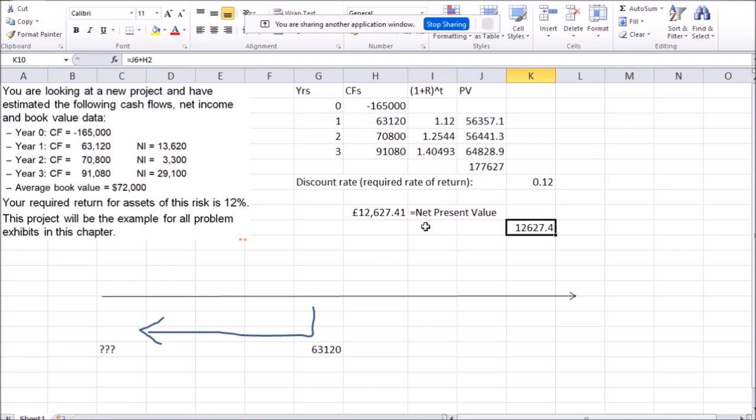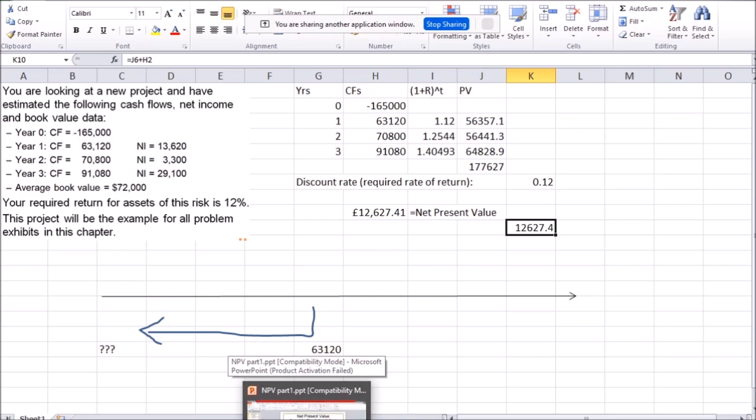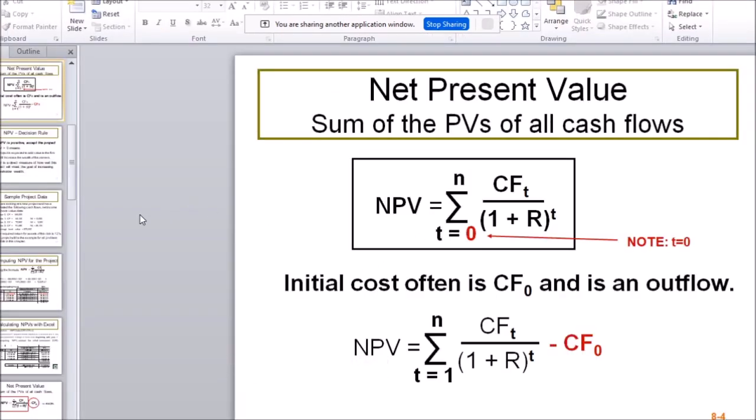So that's what the computer is actually doing. If you forget how to use those Excel formulas, you can also just simply do that by hand. Just calculate the present value and subtract the original costs. Okay, that's our NPV. That's our net present value.